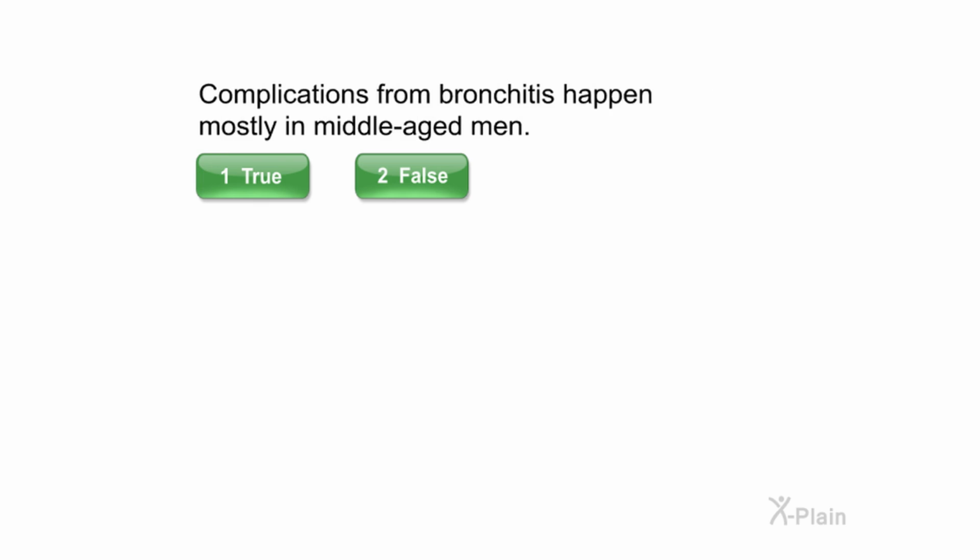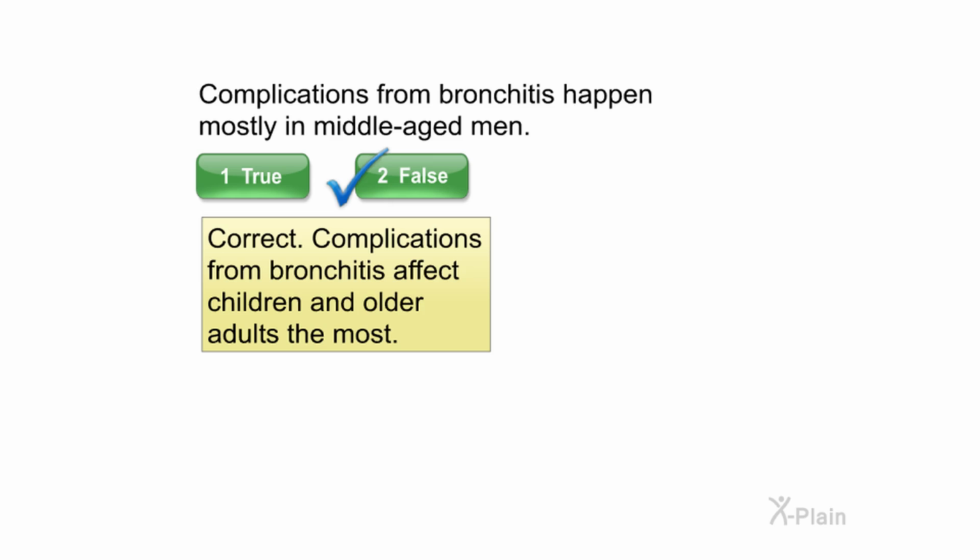Complications from bronchitis happen mostly in middle-aged men. Select true or false. Correct. Complications from bronchitis affect children and older adults the most.